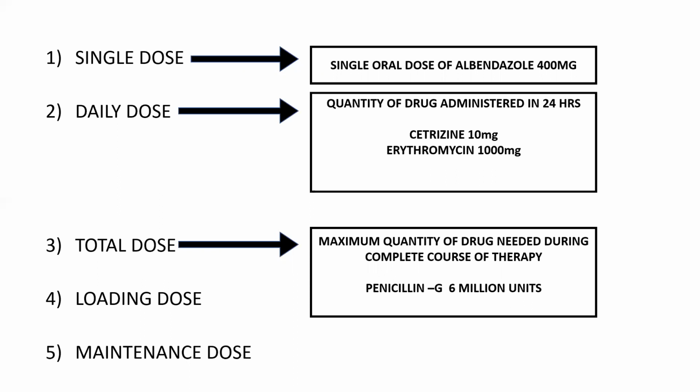Example, cetirizine 10 milligram, erythromycin 1000 milligram. This 1000 milligram we will not give at once. This cetirizine we will take 10 milligram at once. So one cetirizine tablet, its dose is 10 milligram. And erythromycin, we will not give these 1000 milligrams completely. We will just give these 1000 milligrams in four divided doses: 250, 250, 250, 250. As a total it is 1000. So that is for the daily dose.